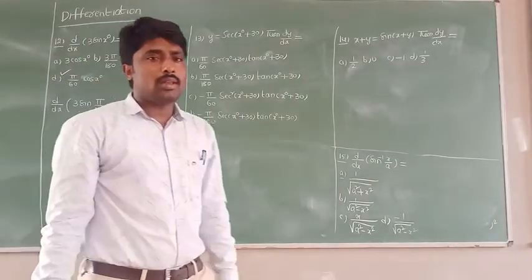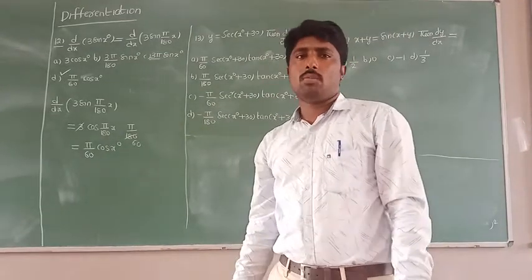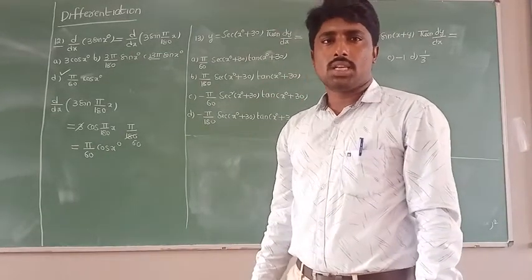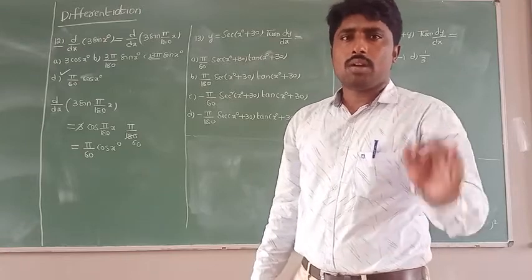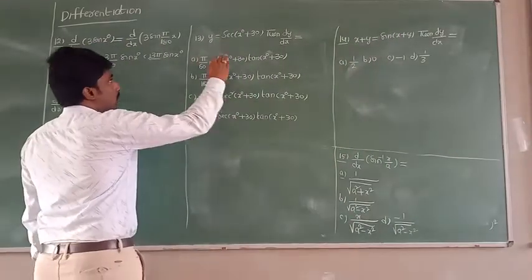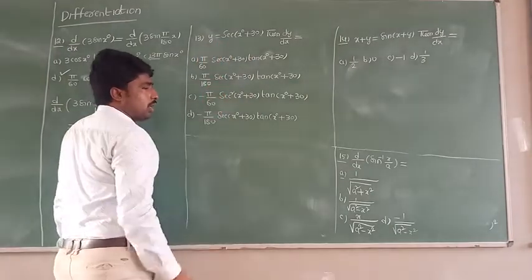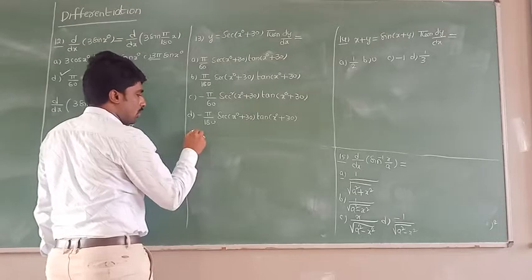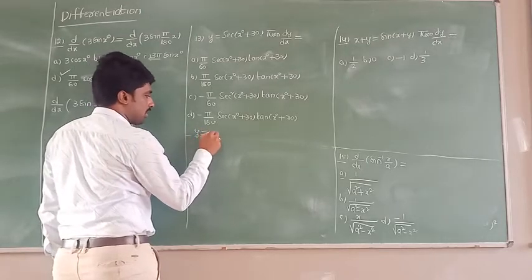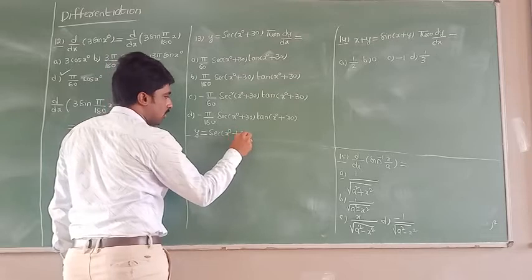So before that, I need to recall one formula here. Differentiation of secant x. What is the formula? Differentiation of secant x is secant x into tan x. That is a very important formula. In the same way, y equal to secant of x degrees plus 30. Then what are they asking here? dy by dx equal to. Now all of you see here, y equal to what are they giving here? Secant of x degree plus 30.